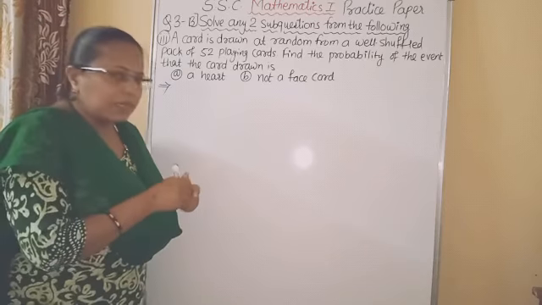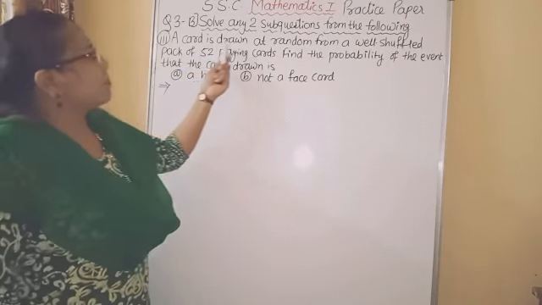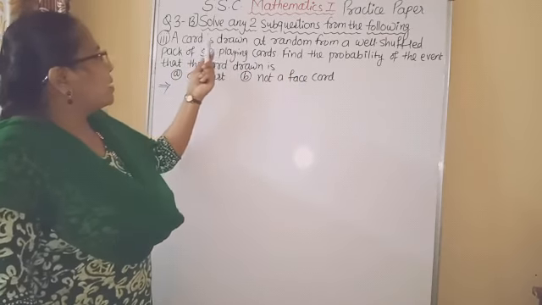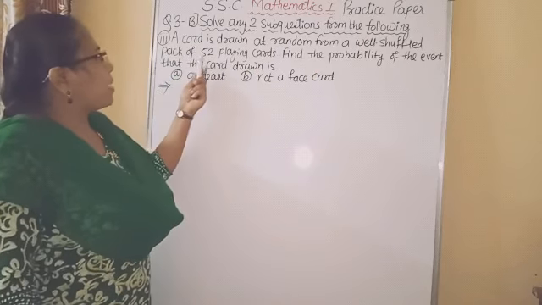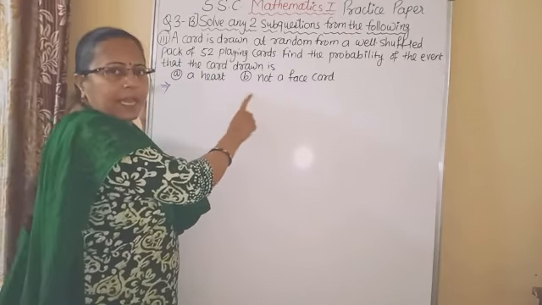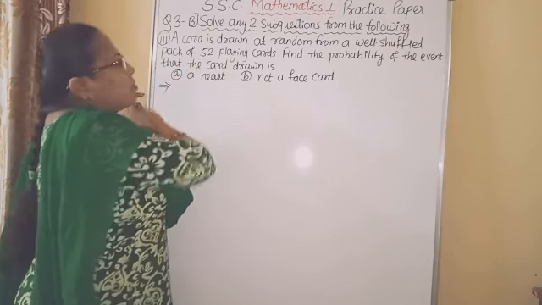While solving the sums related to probability, first you have to write the given experiment as it is. A card is drawn at random from a well shuffled pack of 52 playing cards. Now here the card is drawn from 52 playing cards.